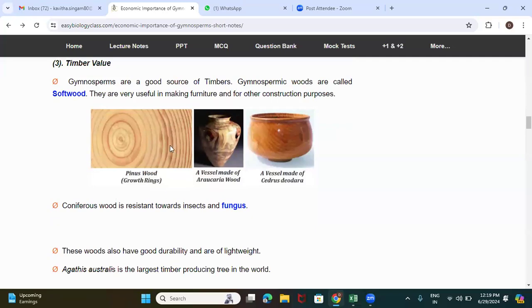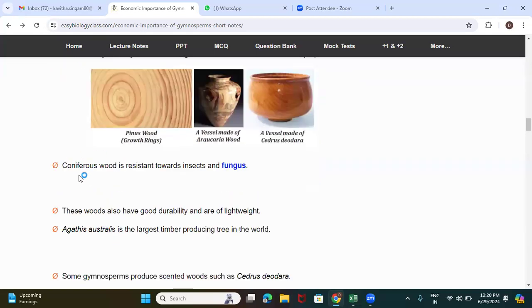For example, this is Pinus wood. This is an example of a small wooden vessel made from Araucaria wood. And this is another vessel made of Cedrus, Cedrus deodara. The wood extracted from conifers is resistant to insects and fungus. As it is resistant to insects and fungus, the wood has very good value either for construction purposes or for making vessels and such.